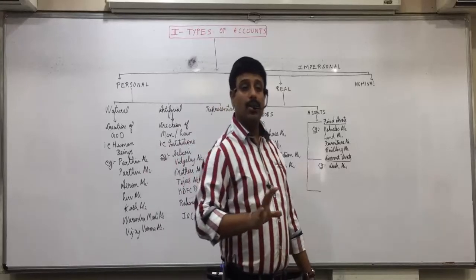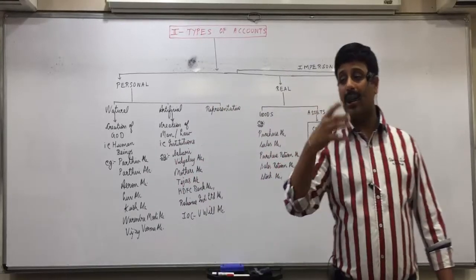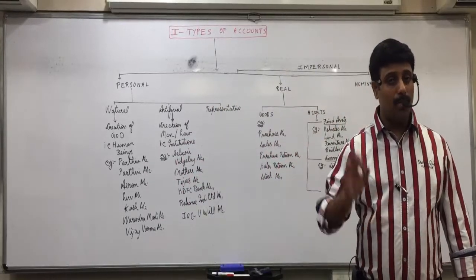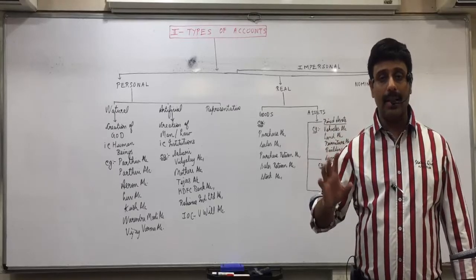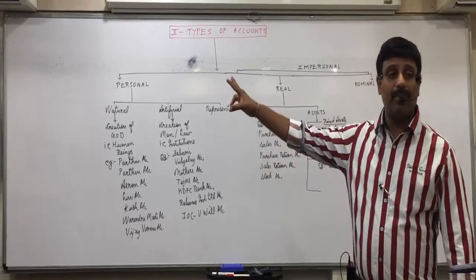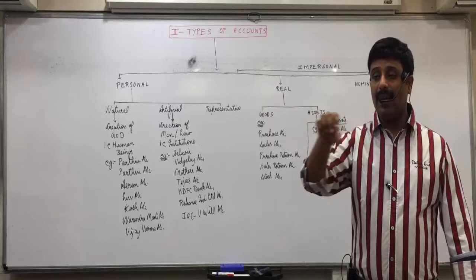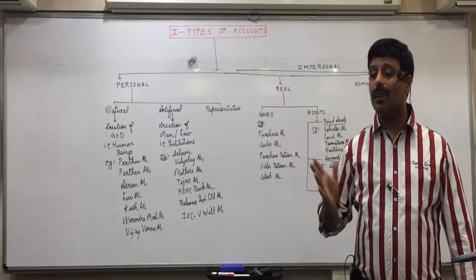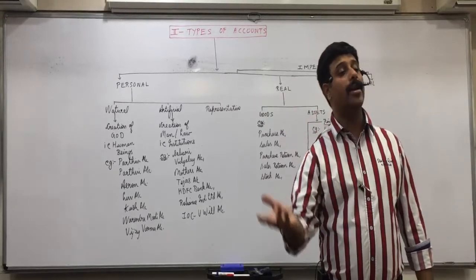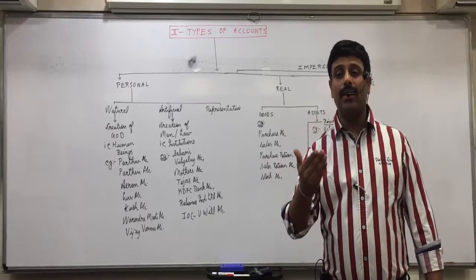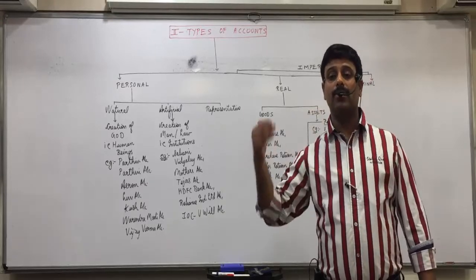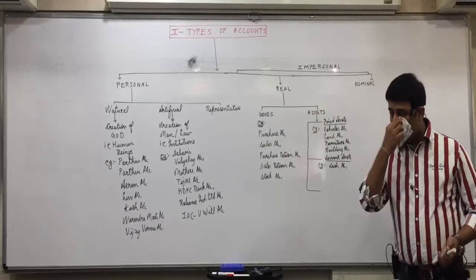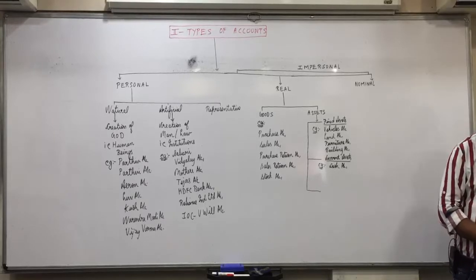Is everyone clear with it? So you should not get confused when you are solving the questions. So bank balance is a current asset, but we will include bank account in which type of account? Personal. There will be some accounts in between which can come in personal category also and real category also. So I'll specify which one to include in personal and which one to include in real. Are you all clear with this? Then,